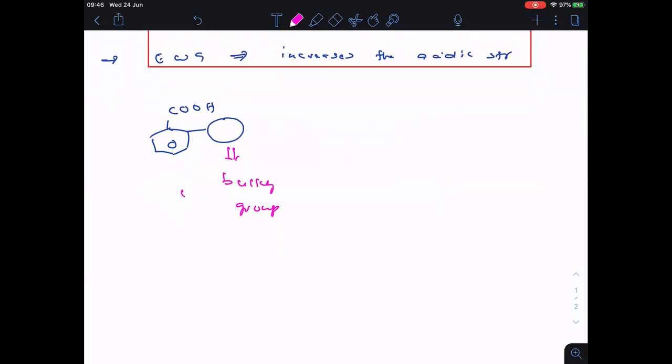And whether the group is electron donating or electron withdrawing, whatever it may be, it will be the stronger acid than the meta or para isomer, than benzoic acid.